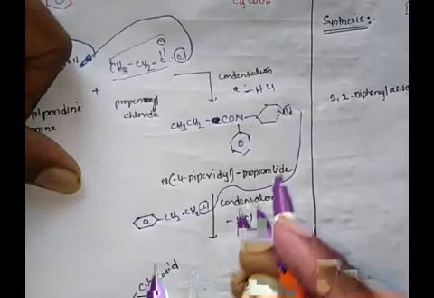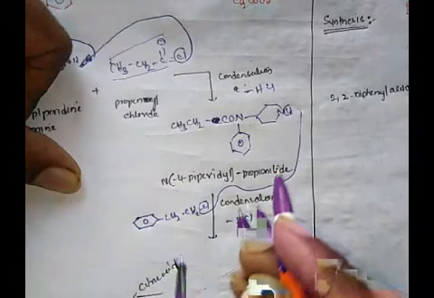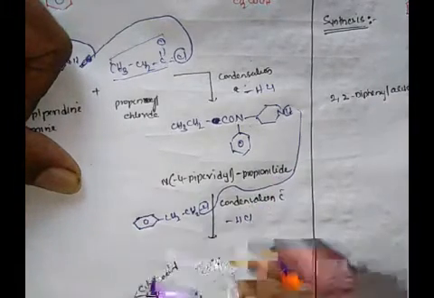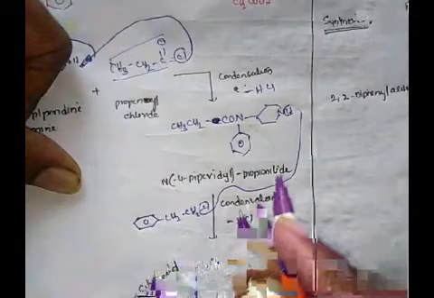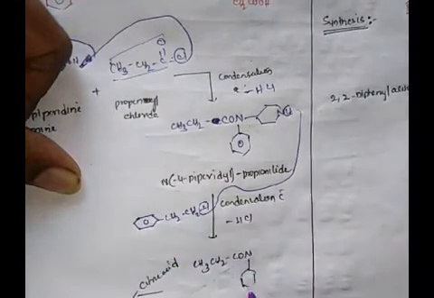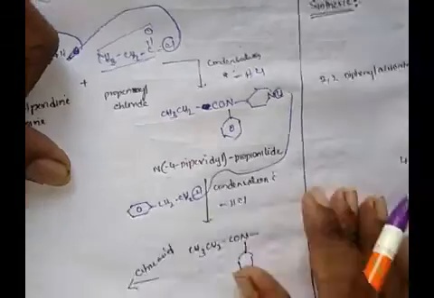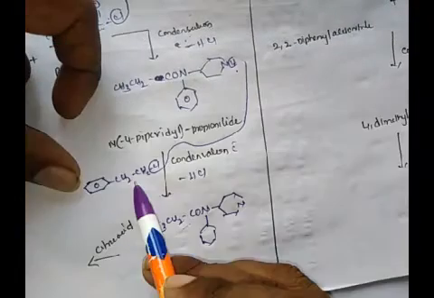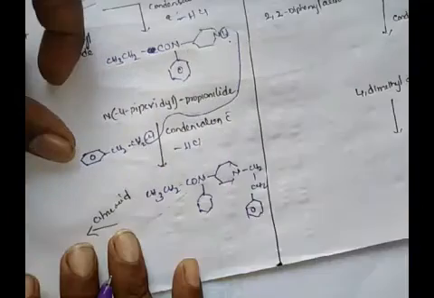So it becomes CH3, CH2, CON, phenyl group, and there is a piperidine ring. On this nitrogen, in place of hydrogen, we add this CH2 with a phenyl ring.